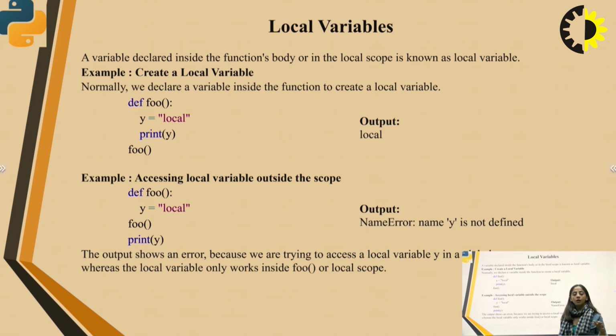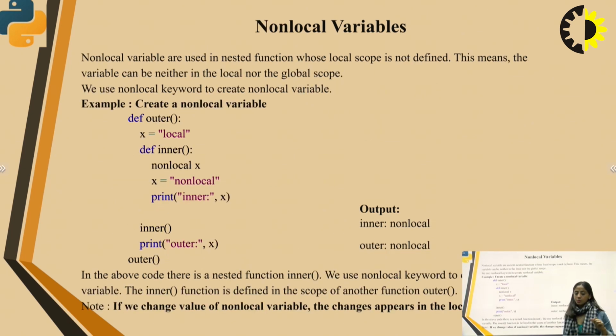Example, accessing a local variable outside the scope. The function is defined, y equals local. The function is being called and the value of y is printed. What will be the value of y? It will be a NameError. Why? Because the name y is not defined, and another reason is that y has a value inside a function, not outside it. There's a term called non-local variables.